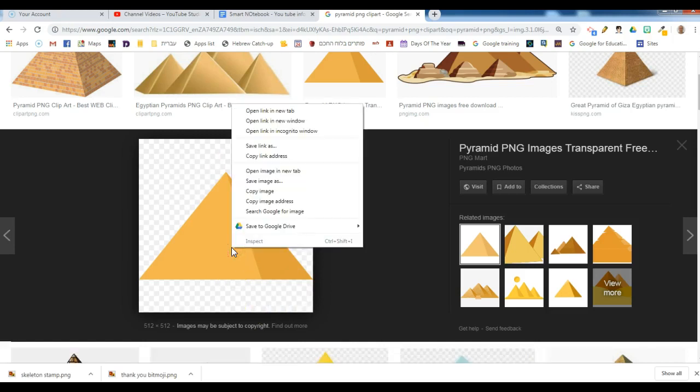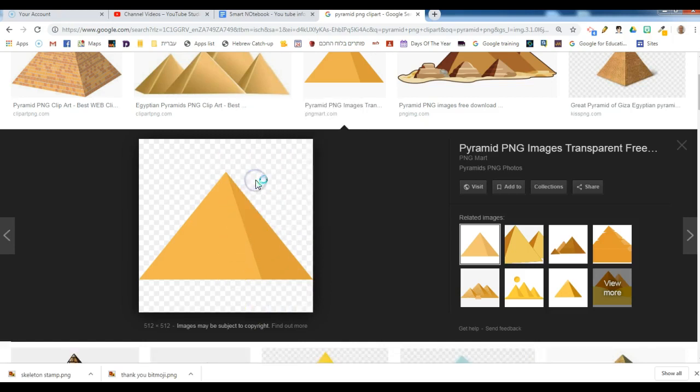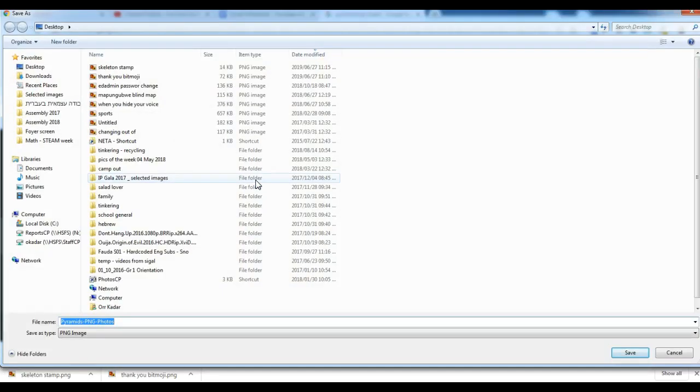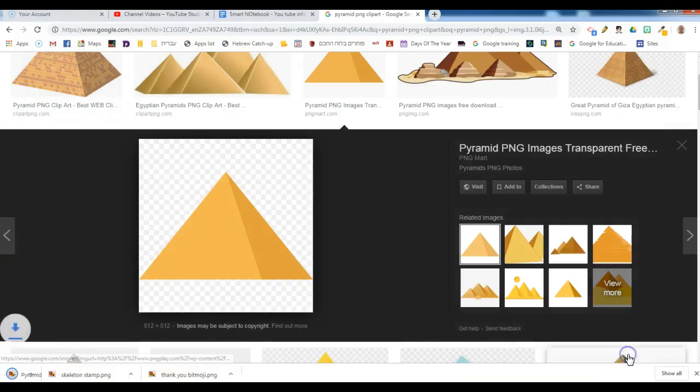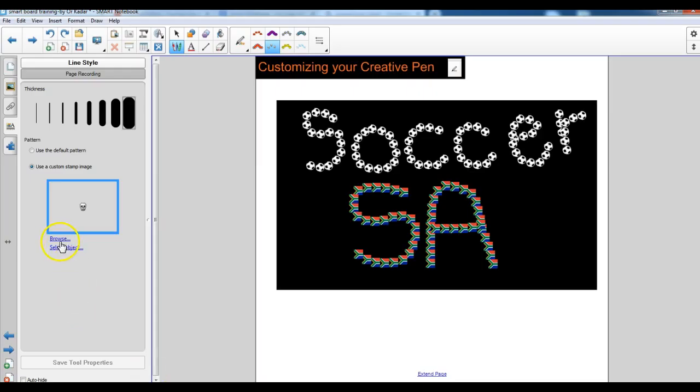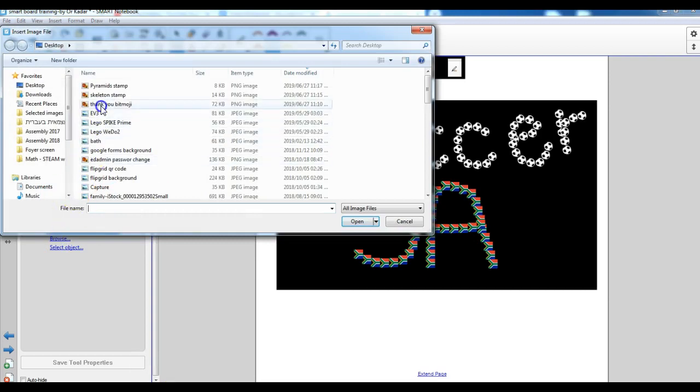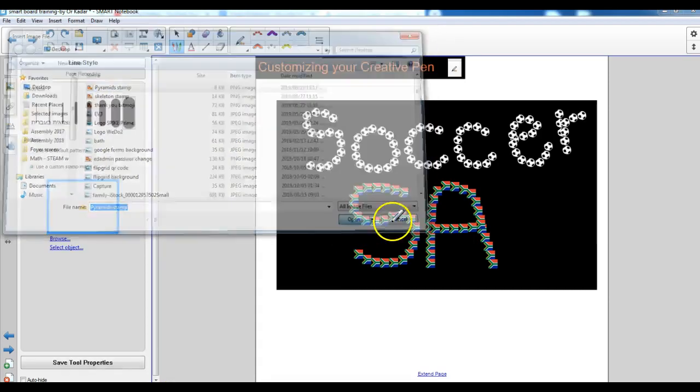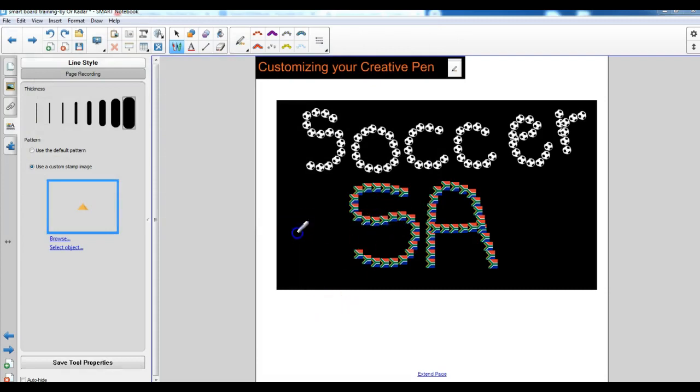So again, I'm going to go through the process, save image as pyramid PNG, and I'm just going to change that to stamp so I know what it's for. Save. Go back to the Smart Notebook software. Let's browse here, and it is open. And now I can make multiple pyramids. There we go. Have fun with it.